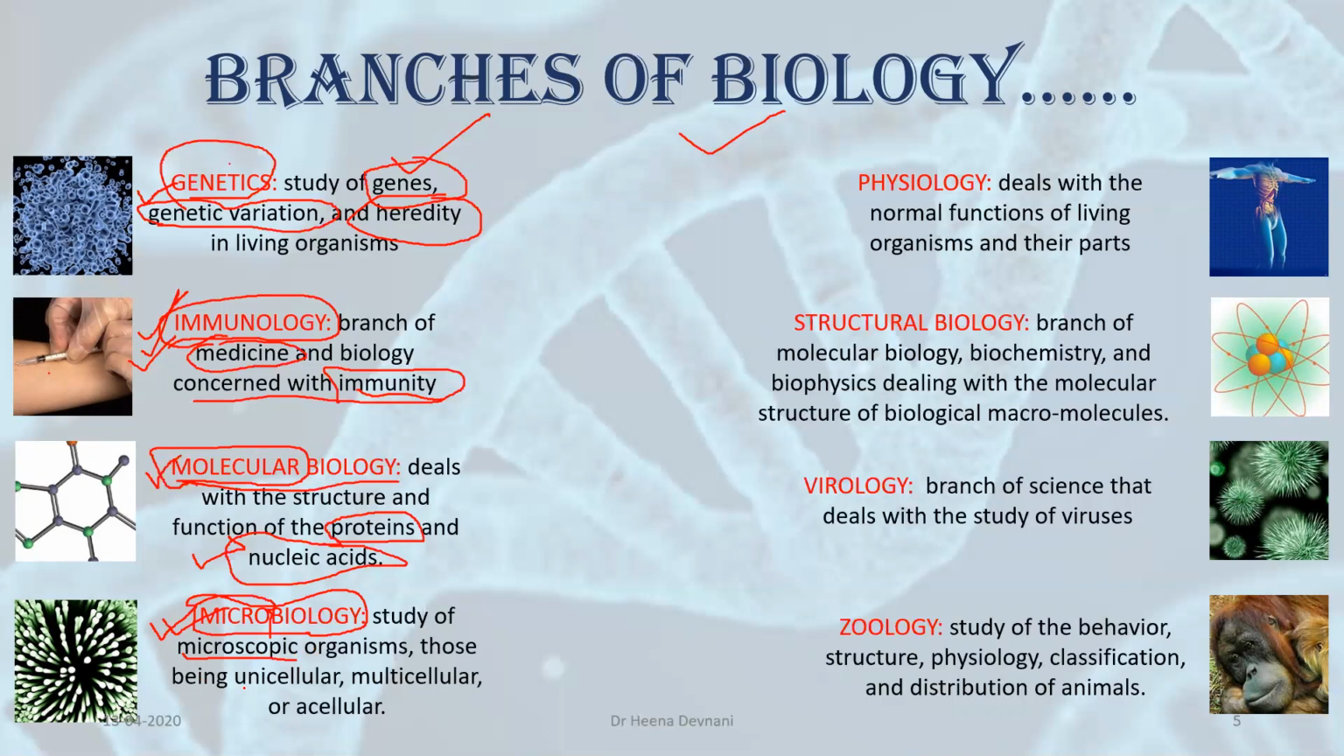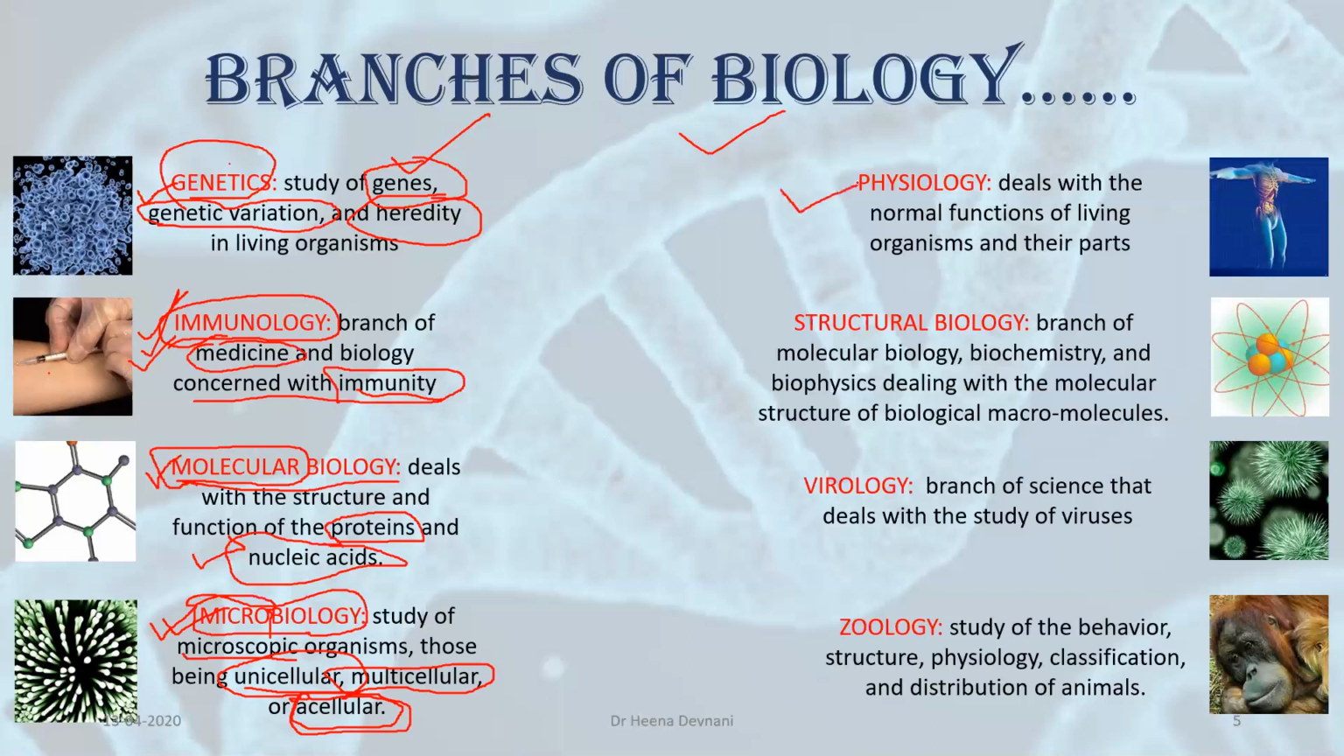Mostly the organisms are unicellular. Unicellular means they have a single cell. They can be multicellular. They may have more cells, but still the number of cells is very small. That's why we are not able to see them with our naked eyes. Or they can be acellular, like viruses. Viruses don't have cells. They are acellular organisms.